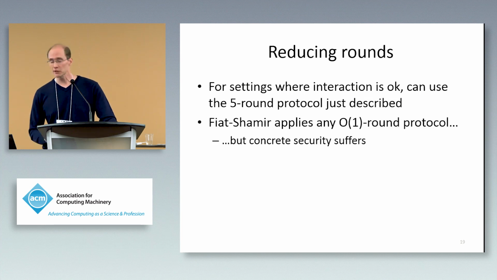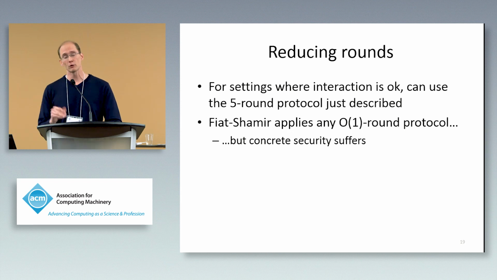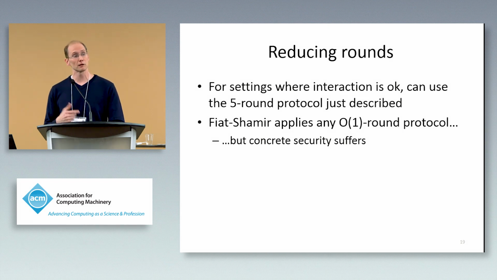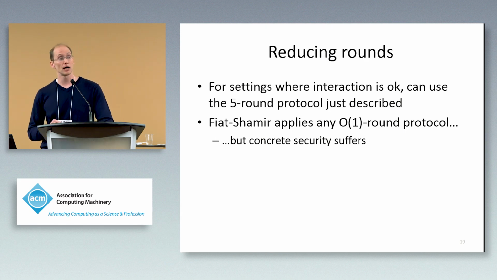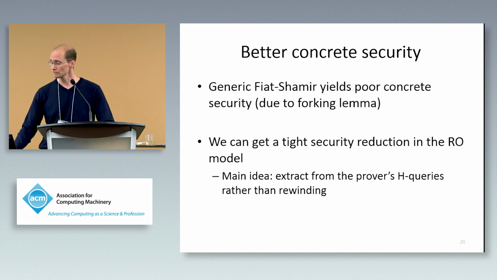So what I've described, you can run in a 5-round protocol. And if you're OK with interaction and if you're OK with honest verifier zero knowledge, then that 5-round protocol can just be used. It's also possible to make that protocol non-interactive because Fiat-Shamir can be applied to any constant round protocol, but the concrete security of doing that would suffer. We can compress our protocol to a 3-round protocol where we get roughly the same communication with a slight increase in the prover computation. For doing that, I'll refer you to the paper for further details as well.